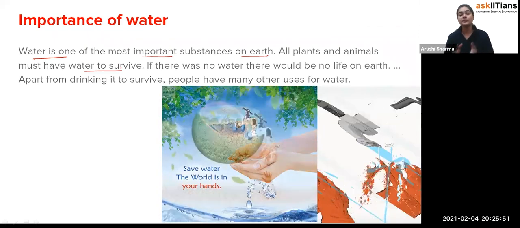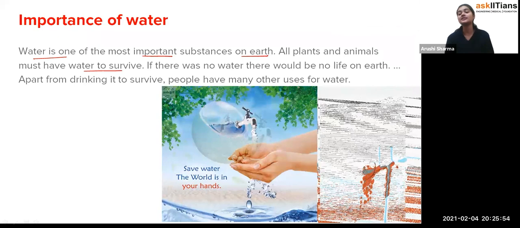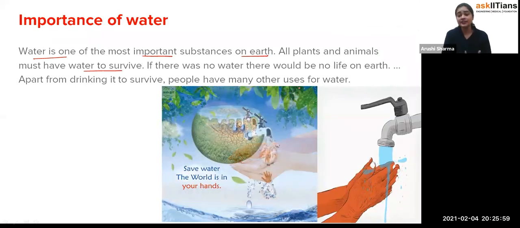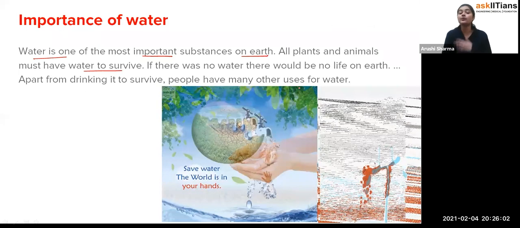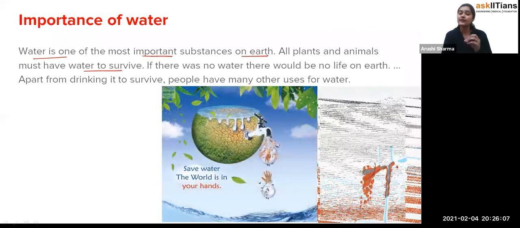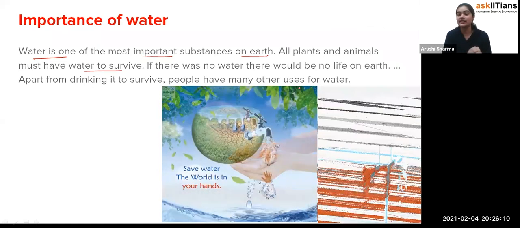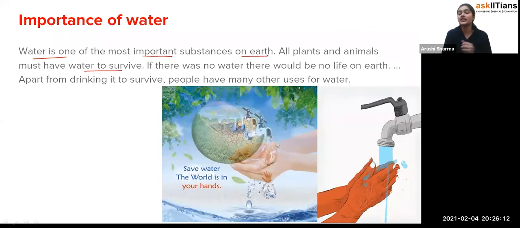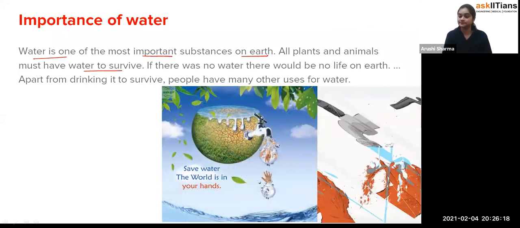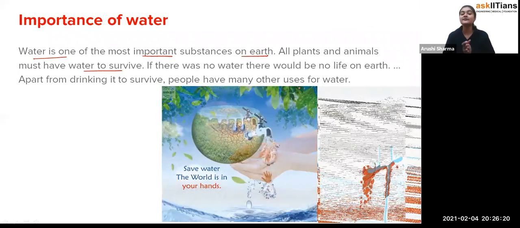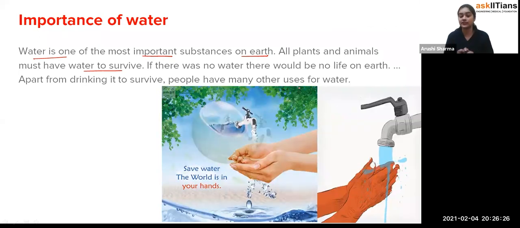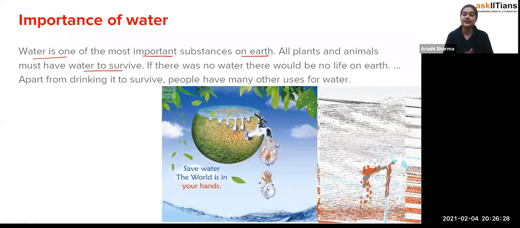Apart from drinking to survive, people have many other uses for water. As I have told you, not only for drinking or survival, we need water for many other things as well, like our domestic work. Drinking is the very basic need, we can say, but domestic work, crop irrigation, and growth of plants, all of these require water only. Exactly, students. That is why, when water is so important, it is very essential for us to preserve it. Now, the thing is, students, that water.